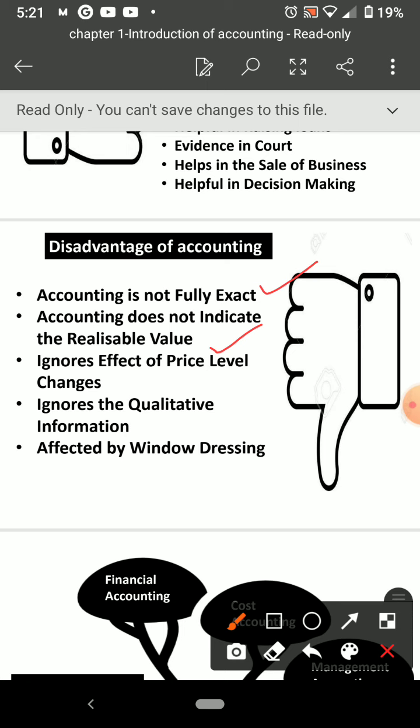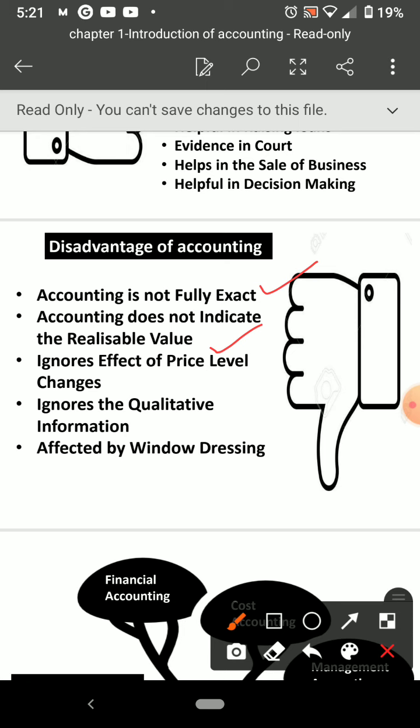What I am writing is the purchase price, how much I paid for that, or I will charge some depreciation, that also can be shown. But realizable value, when I sell that asset, how much is recovered or realized, that market value I'm not showing in the balance sheet. That is a disadvantage.